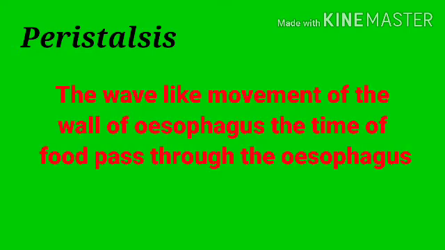Then only the food will reach the stomach. This wave-like movement is called peristalsis. Peristalsis is the wave-like movement of the wall of the esophagus at the time food passes through it. You got it, right?